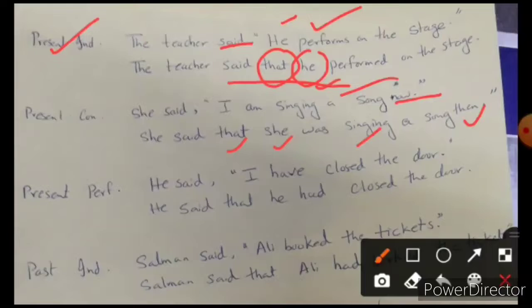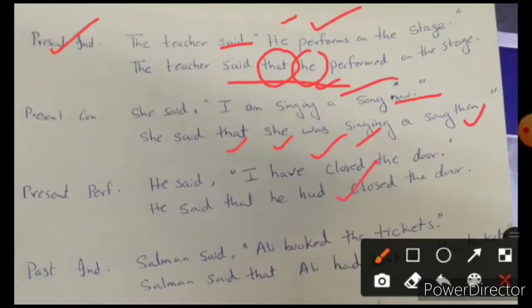We have added punctuations, we have changed the pronoun, we also have changed the adverbs. So we have these 5 changes over here. In the same way, if you look at the present perfect tense, it will change into past perfect over here, and "I have closed the door" will change into "He said that he had closed the door."